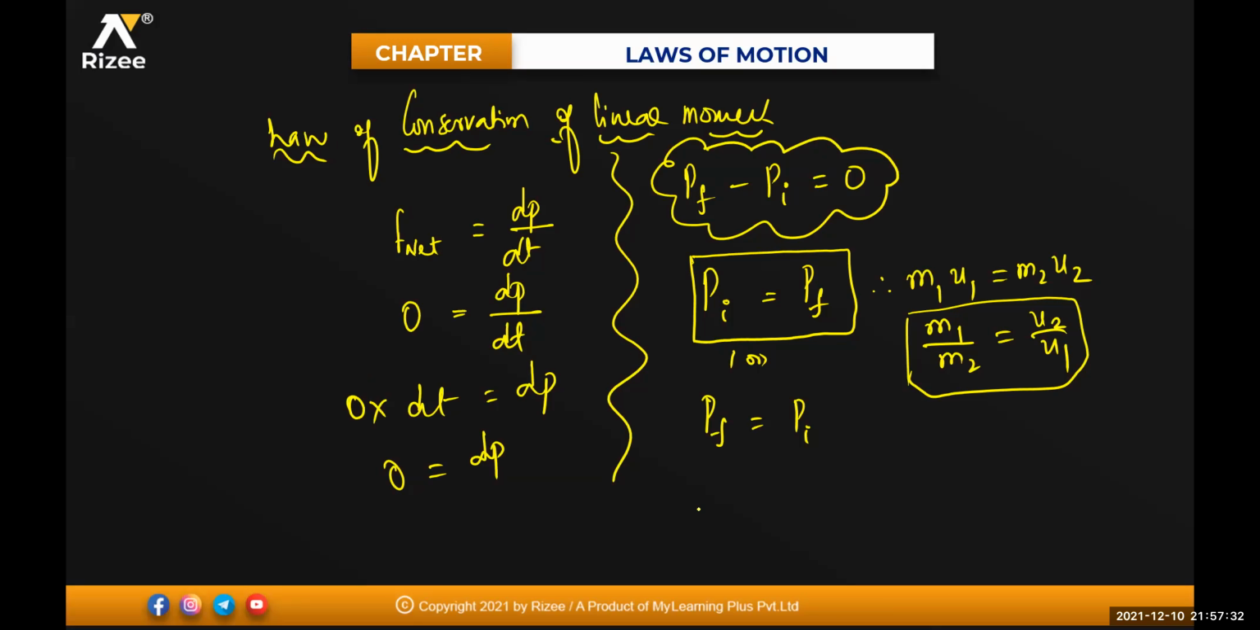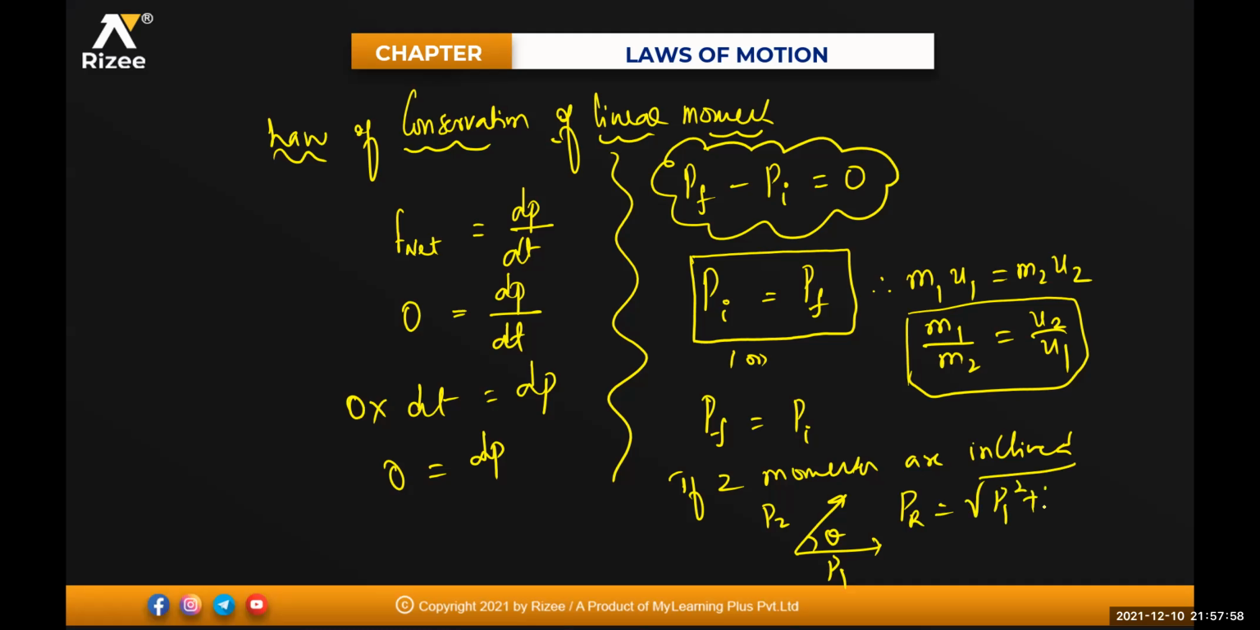And you know that whenever some force is acting at an angle, you know how to resolve it, isn't it? If two momentums are inclined like vectors, two forces, momentum is a vector quantity only. If there is one momentum P1 and another momentum P2, and the angle between them is theta, the resultant momentum will be equal to the square root of P1 square plus P2 square plus 2 P1 P2 cos theta, by the parallelogram law of vector addition, isn't it?